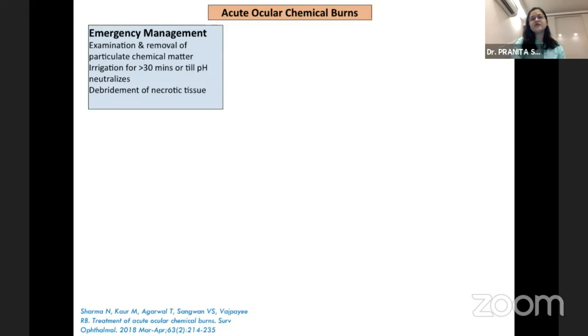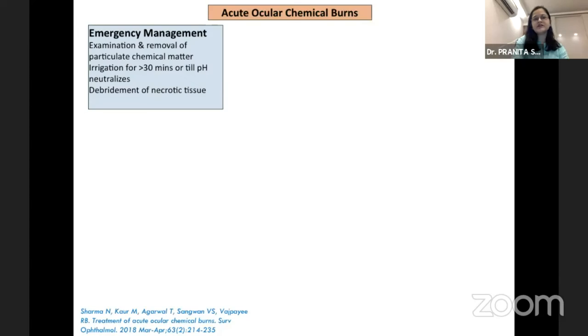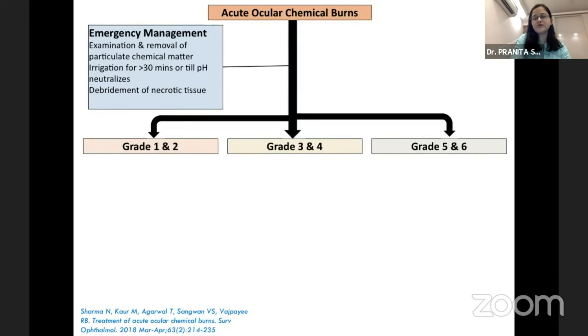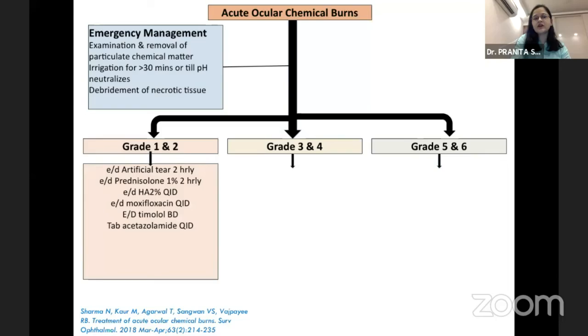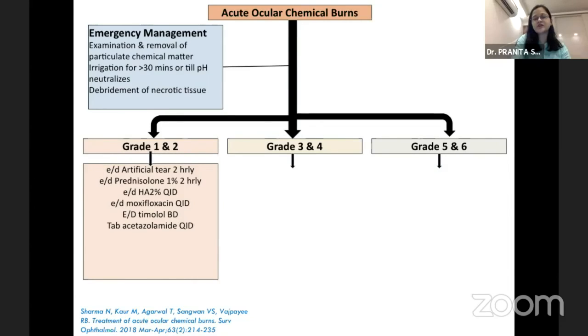To summarize, we need to understand this algorithm for management of acute ocular chemical burns. Emergency management involves examination and removal of the particulate matter, irrigation for 30 minutes, and debridement of the necrotic tissue. For grade 1 and grade 2, as we already discussed, artificial tears, steroid eye drops, cycloplegic, moxifloxacin antibiotic, timolol eye drops, and acetazolamide for IOP control are essential.